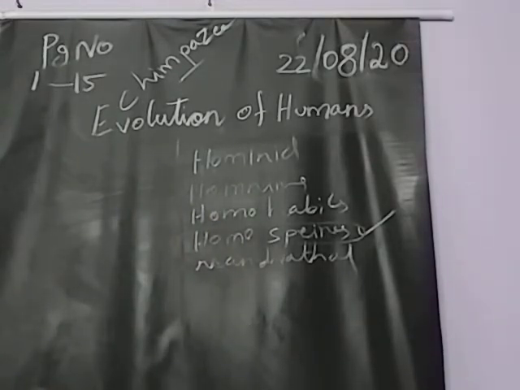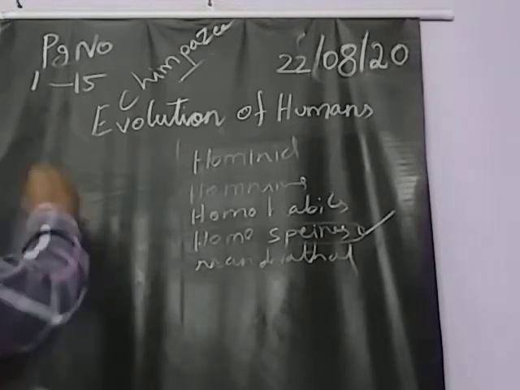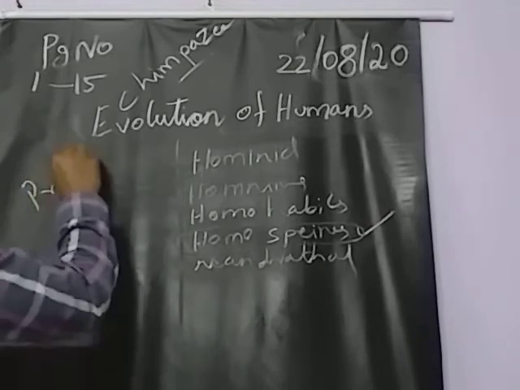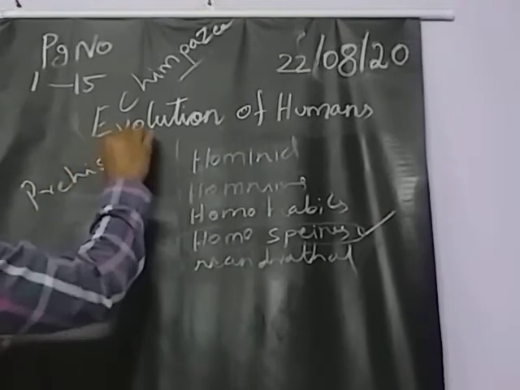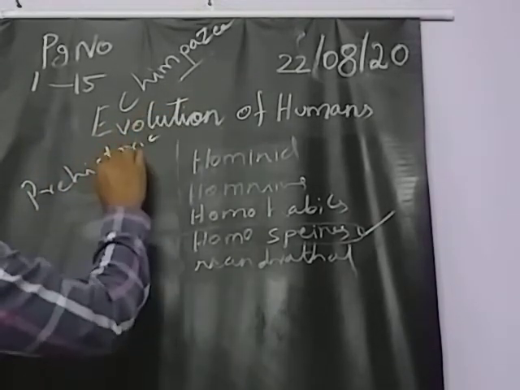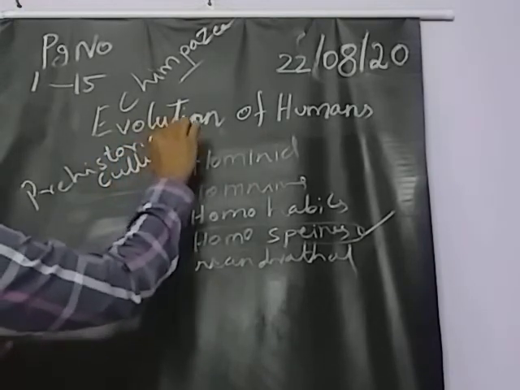Okay, so this will be prehistoric culture. Prehistoric culture means what? You already read it in the 6th standard. You can remember.